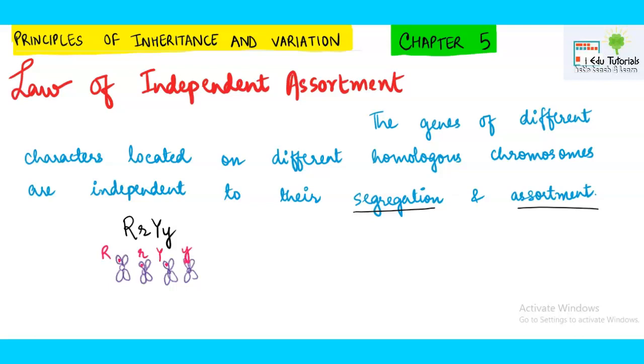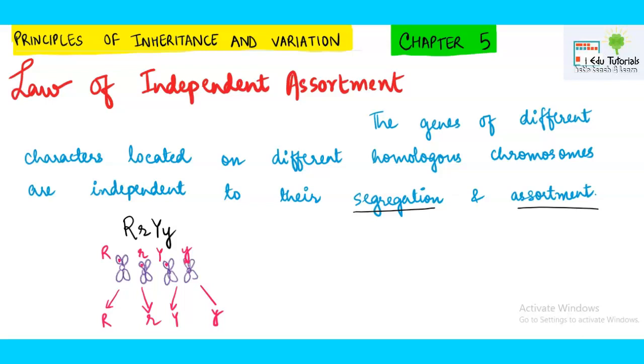It means these alleles were located on different chromosomes like this, right? You know that whenever the law of segregation happens, it will separate this capital R from small r, and this capital Y from small y. This is the law of segregation, which will separate the alleles. Now, the law of independent assortment says that the alleles are independent in their segregation and their combination.